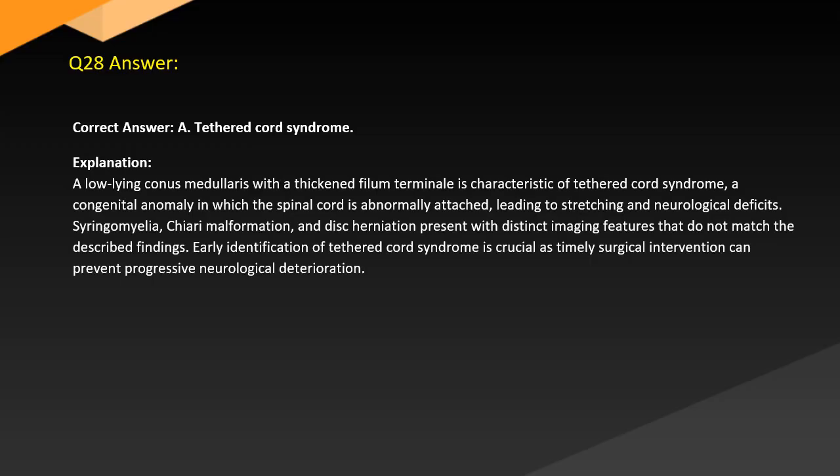Explanation. A low-lying conus medullaris with a thickened filum terminale is characteristic of tethered cord syndrome, a congenital anomaly in which the spinal cord is abnormally attached, leading to stretching and neurological deficits. Syringomyelia, Chiari malformation, and disc herniation present with distinct imaging features that do not match the described findings. Early identification of tethered cord syndrome is crucial, as timely surgical intervention can prevent progressive neurological deterioration.